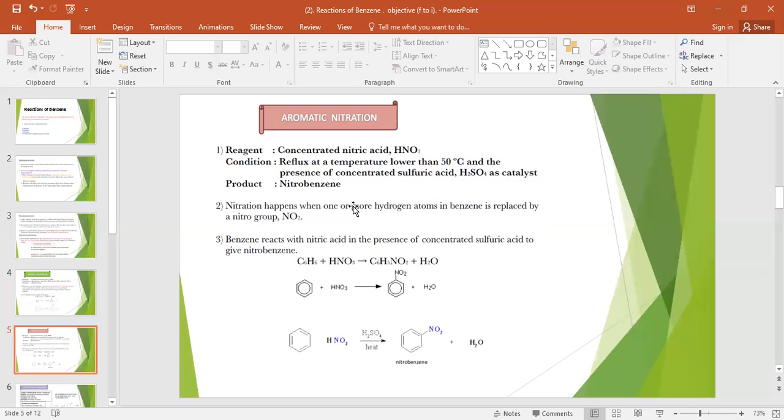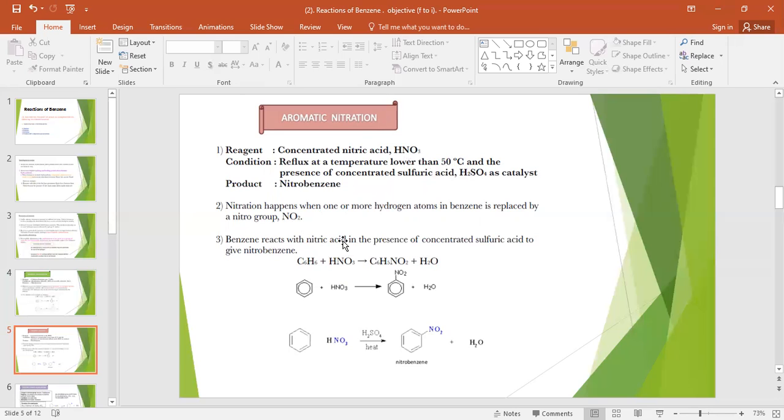Nitration happens when one or more hydrogen atoms in the benzene are replaced by a nitro group. From where do we get this nitro group? From nitric acid. When it reacts with sulfuric acid, as a result of the reaction of these two in the mixture, we will get an NO2 group.